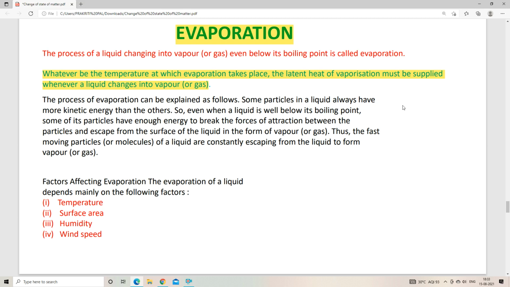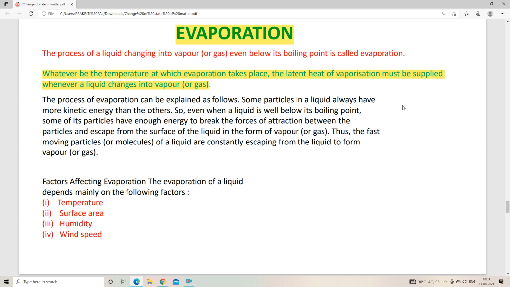But some of the liquid particles will have greater kinetic energy compared to the other liquid particles. So even when the temperature is below the boiling point, some liquid will always be vaporized. There will be sufficient kinetic energy to overcome the intermolecular force of attraction. They can break the intermolecular force of attraction and be converted into gas from liquid. So this is the reason behind evaporation.